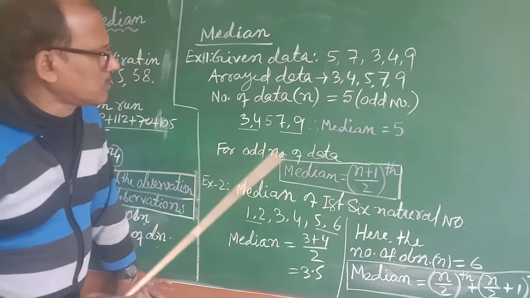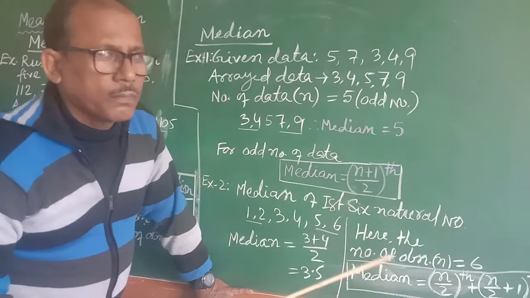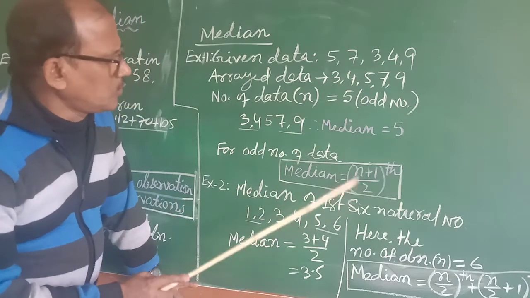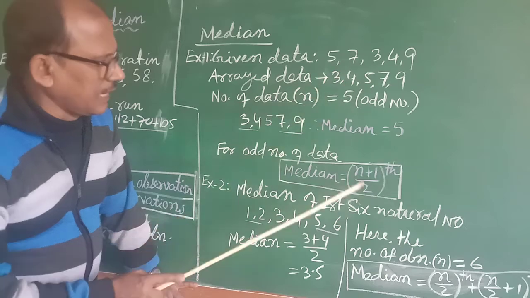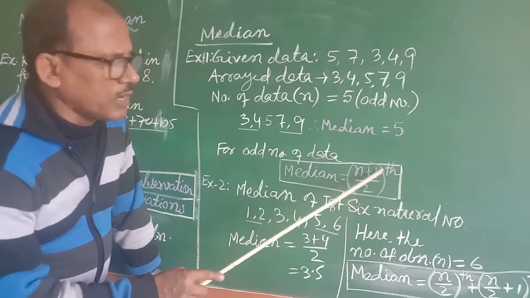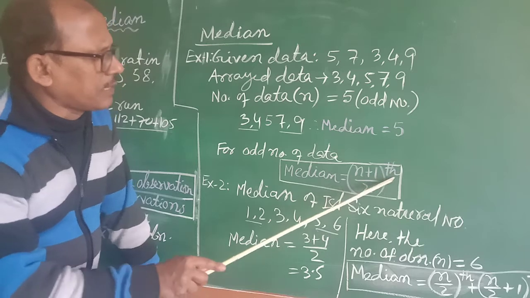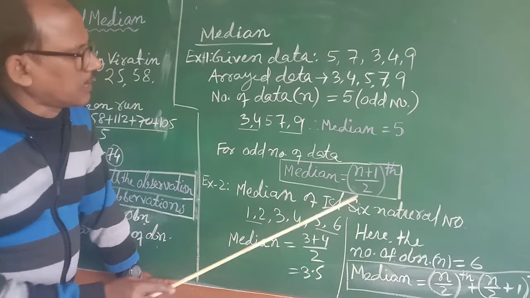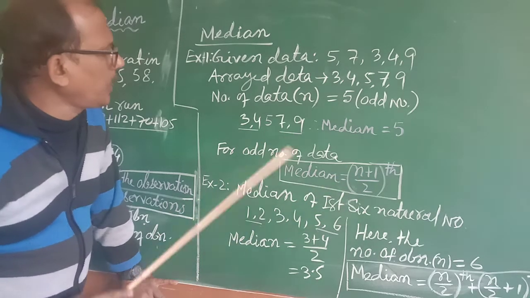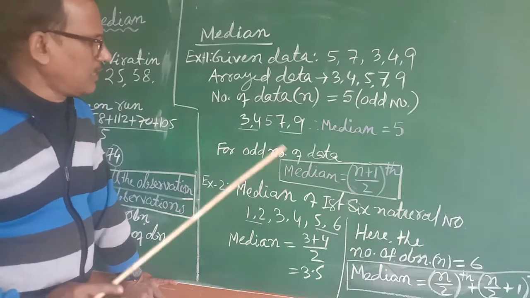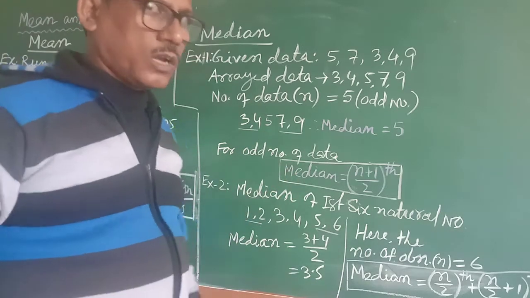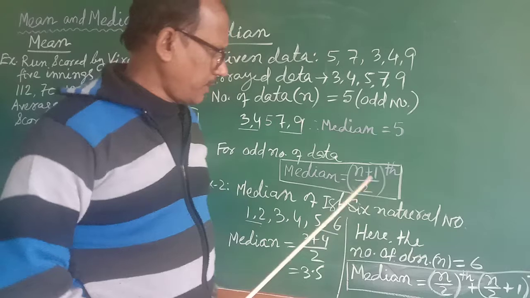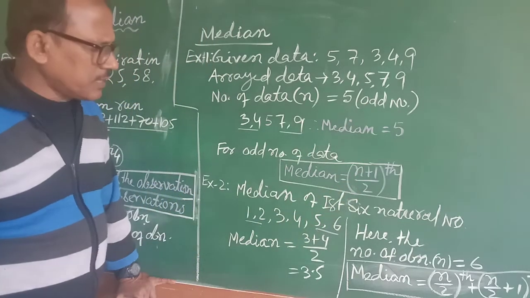So what you can conclude is for the odd number, if the number of data is n, the median will be n plus 1 by 2, 5 plus 1 by 2. 5 is the n value, plus 1, by 2. If you find out that number data, that number data will be the median. So in this case 5 plus 1 is equal to 6, 6 by 2 is equal to 3, third number data is 5, therefore the median is 5. So the median formula for the odd number is n plus 1 by 2 if the total number of data is n. Remember this. For odd number. For even number, sir, what will you do?